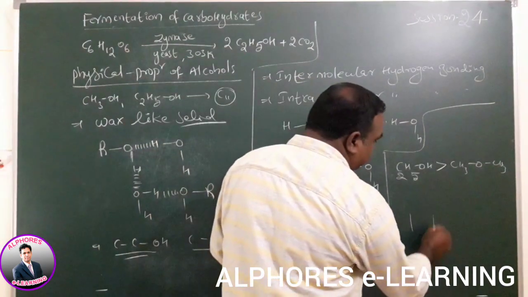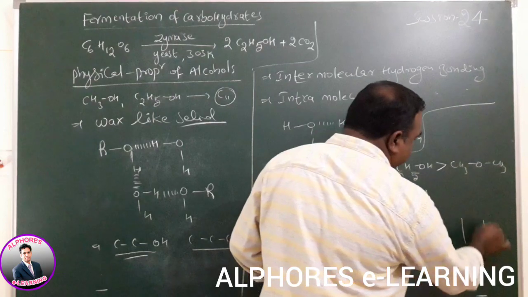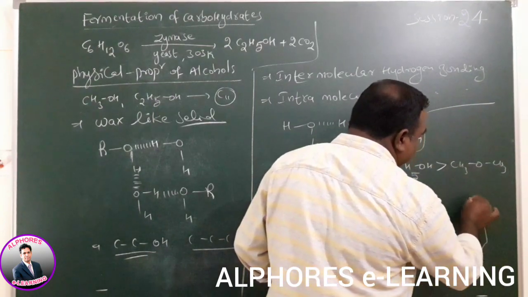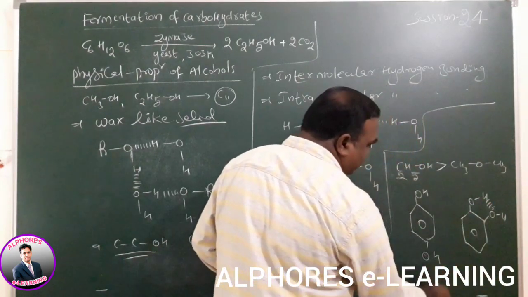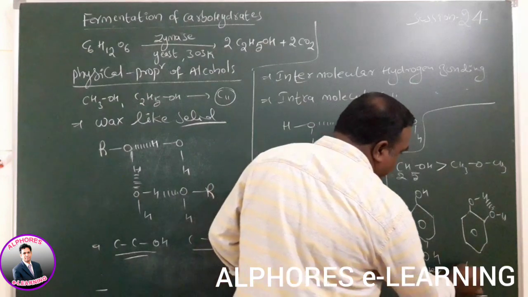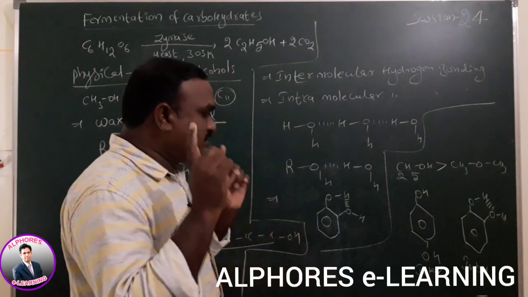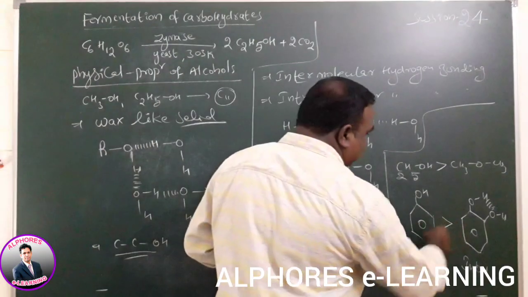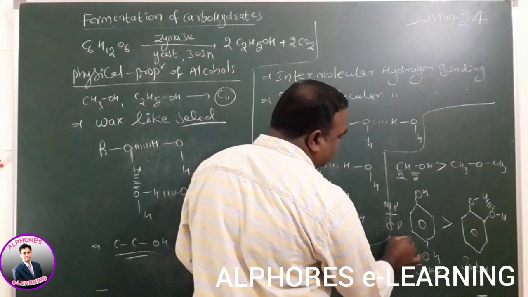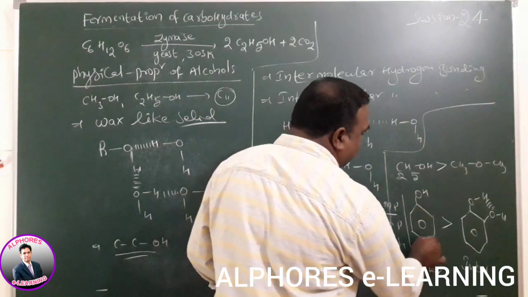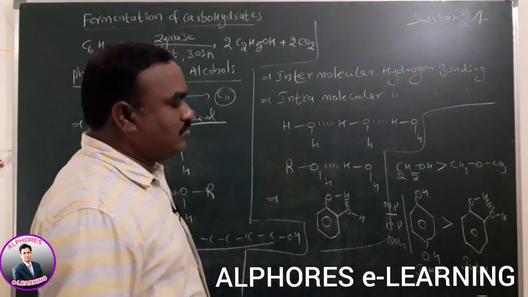For example, here para-hydroxyphenol is given, and ortho-hydroxyphenol is given. Here inter, here intra is possible. If you take melting points, boiling points and solubility, the inter-compound is greater than the intra-compound. Melting points, boiling points and solubility of inter-compounds are greater than intra-compounds.